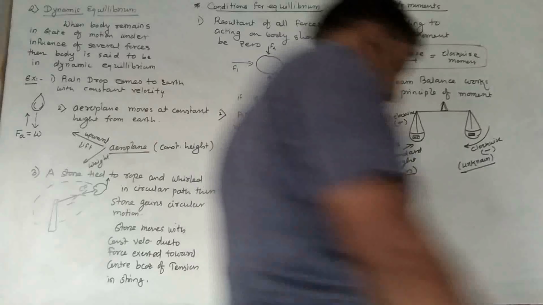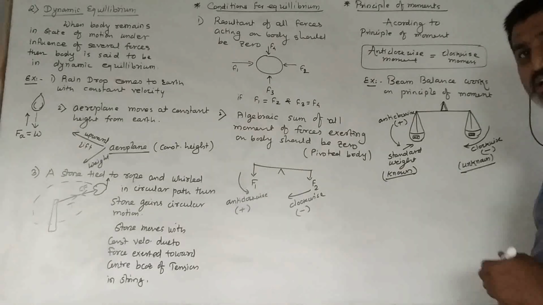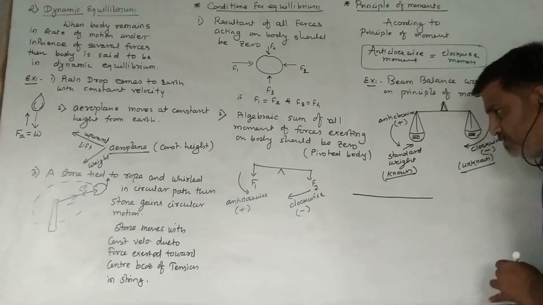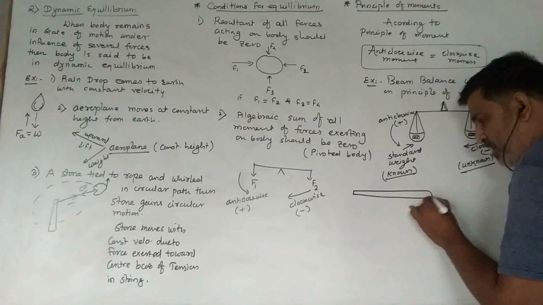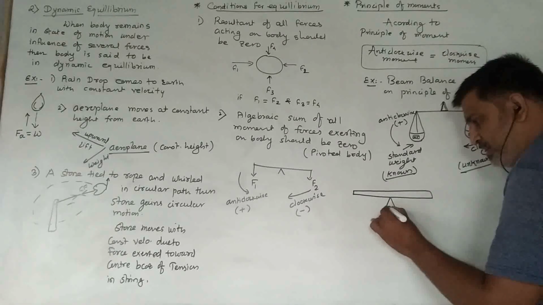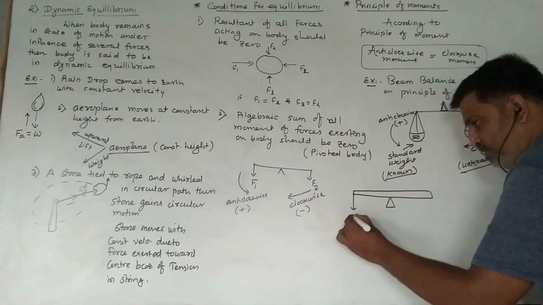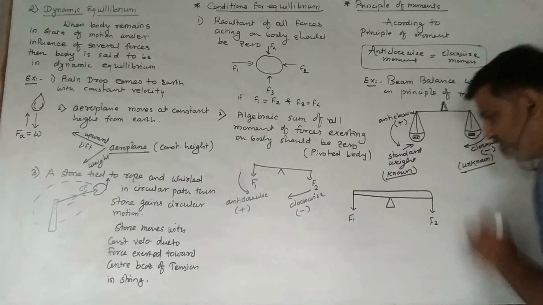Similarly, for the numericals, we need a formula. So if I take a rod and put a fulcrum at its middle, at one end a force F1 is exerted and at the other end a force F2 is exerted.